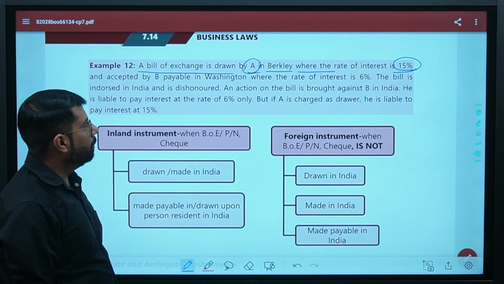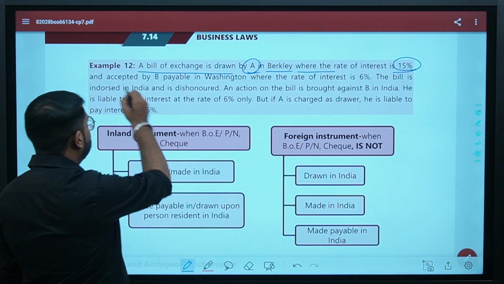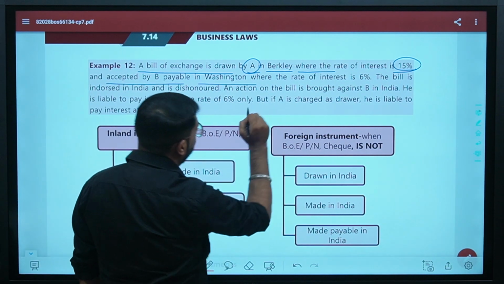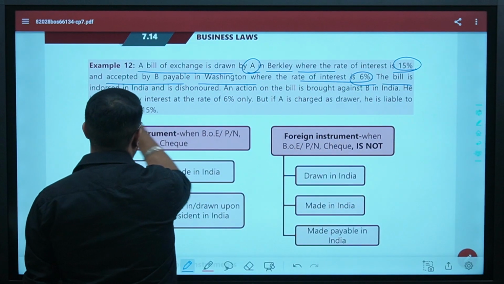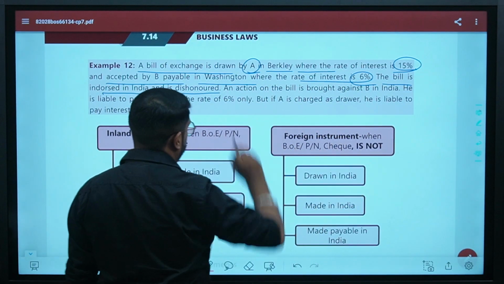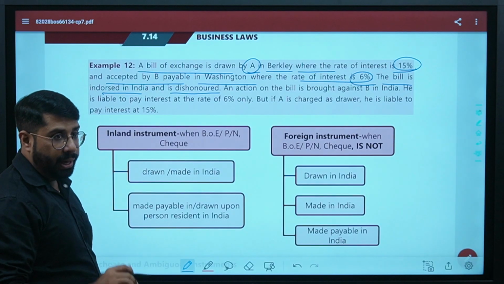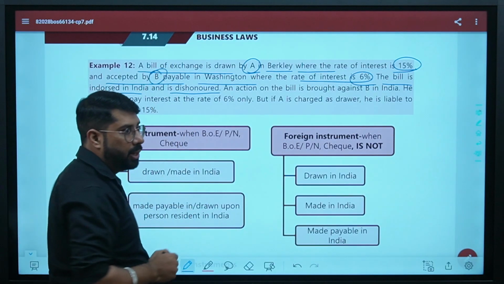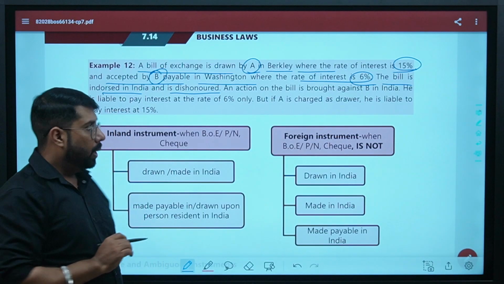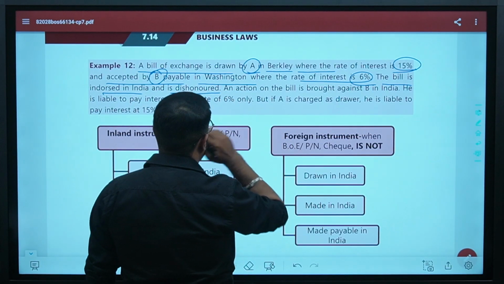A bill of exchange is drawn by A who is in Berkeley where the rate of interest is 15% and accepted by B payable in Washington where the rate of interest is 6%. Now the bill is endorsed in India and is dishonored. Since it is dishonored, the primary action will be taken against the person who has accepted it. That is B. Yes or no? Now, how much interest will B pay?